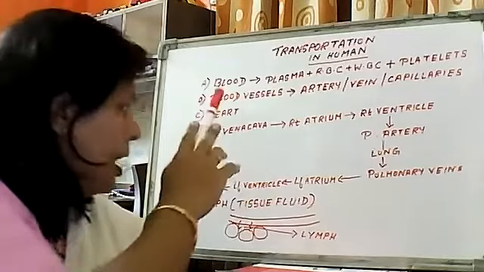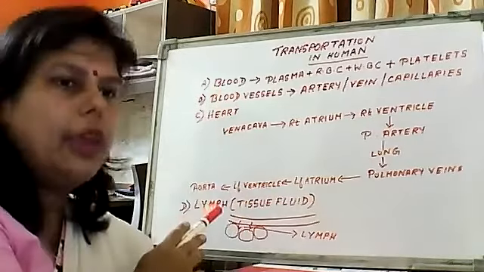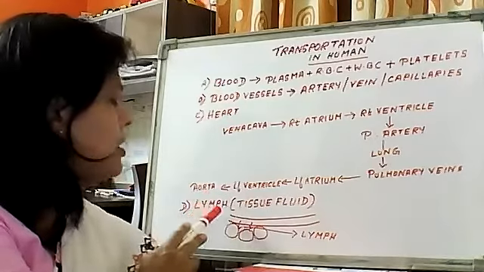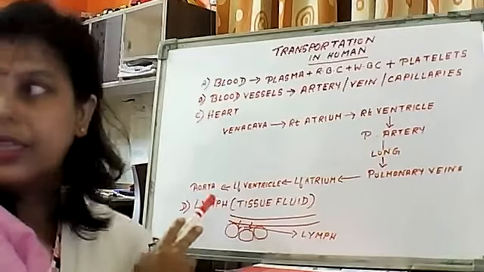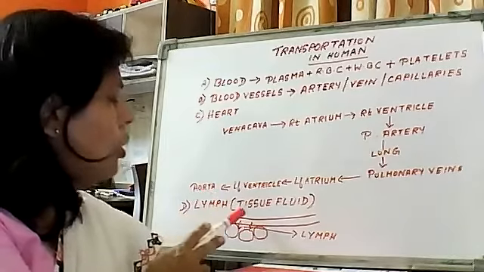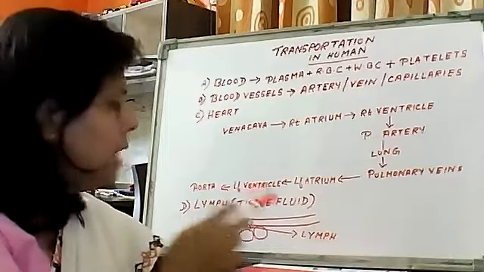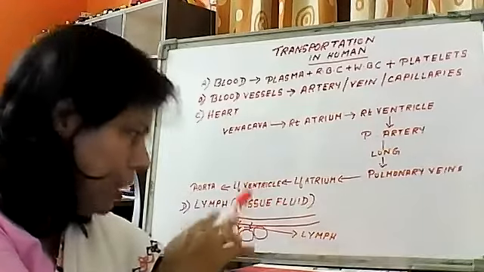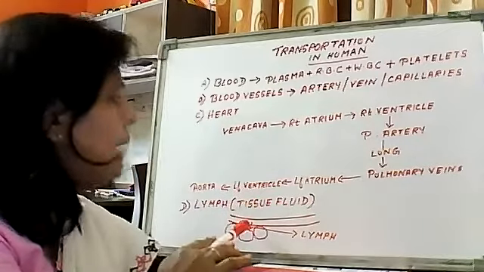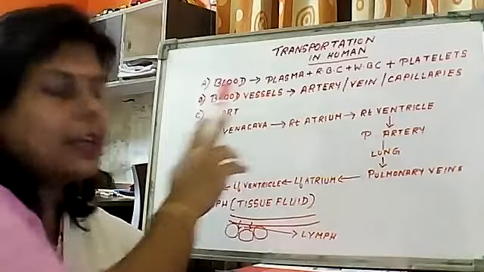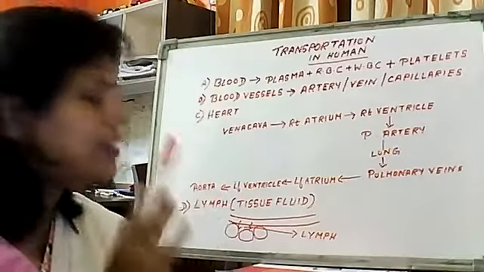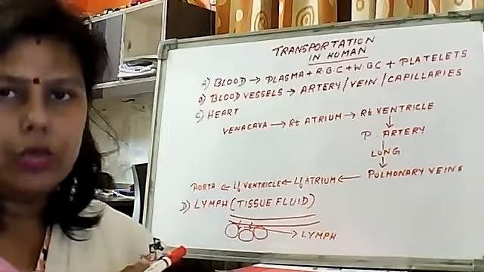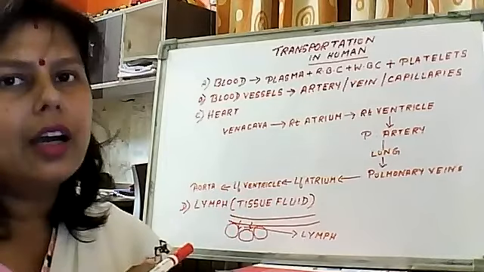Besides the blood, another fluid is present in our body, which is known as the lymph. Now this lymph is also known as the tissue fluid. The function of the tissue fluid is that sometimes through the blood vessel it is impossible to transfer to some of the cells. So there the lymph plays an important role, especially in distributing the fats.